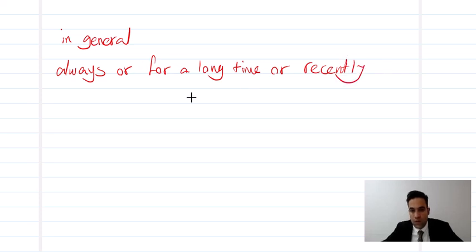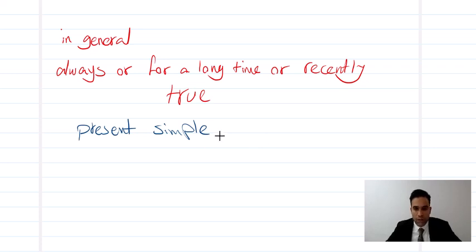Recently true. Okay? Recently true. We use present simple. It's really important. In this type, we use present simple. Present simple. Okay?